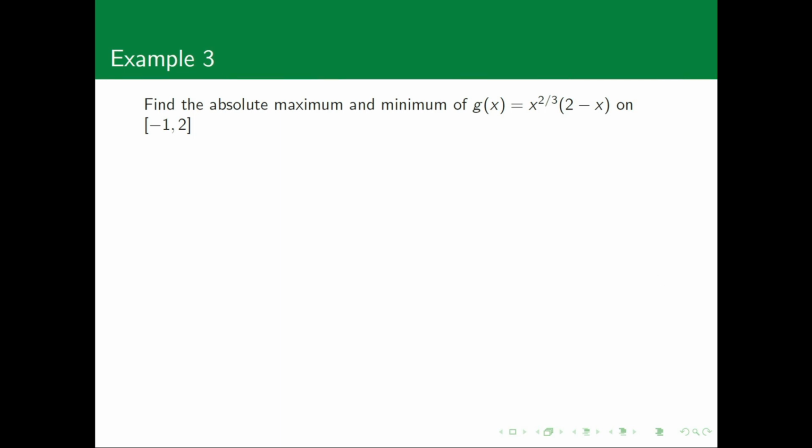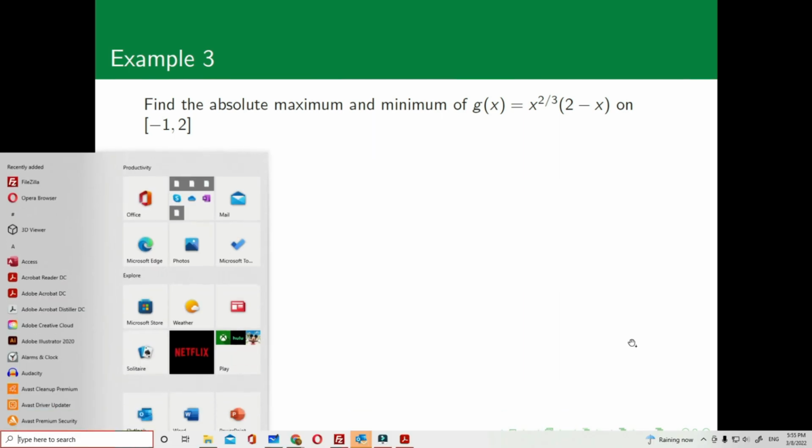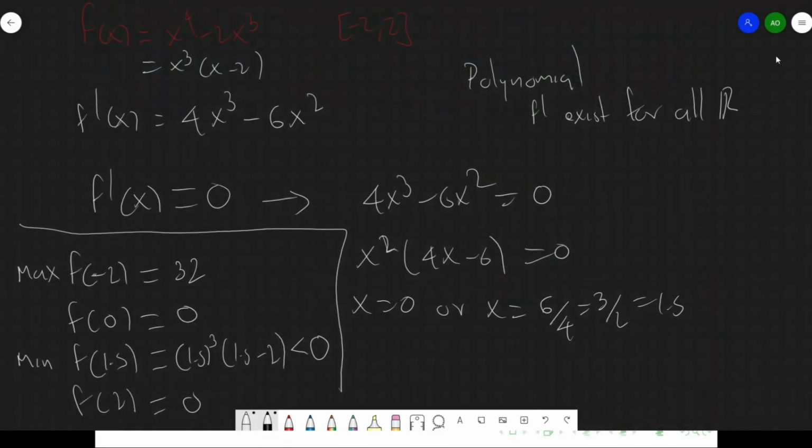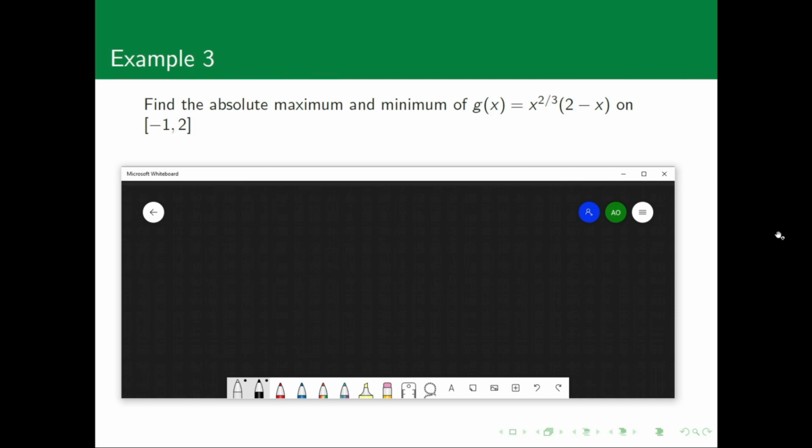Let's go for another example where we're actually going to have the situation of a critical point where the derivative does not exist. So for that, let's take g of x equals x to the 2/3 times (2 minus x) on -1 to 2.